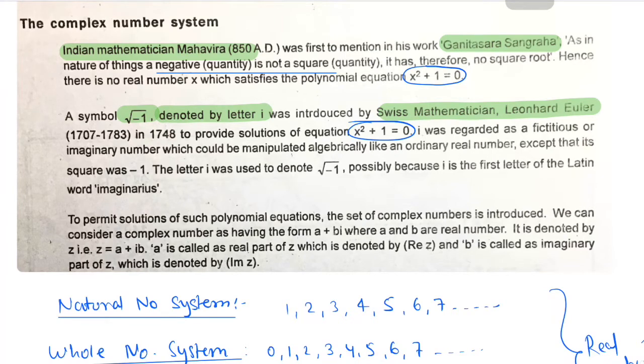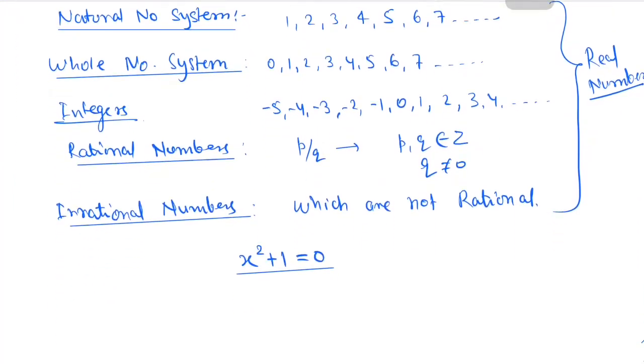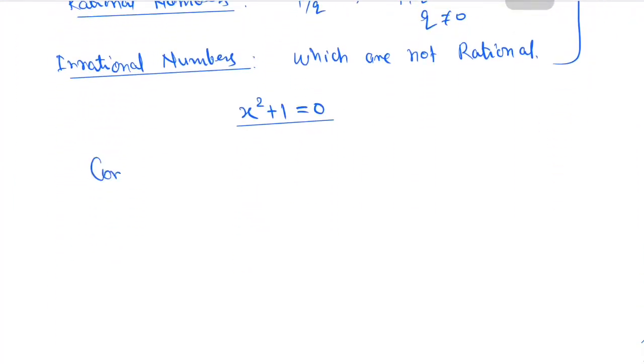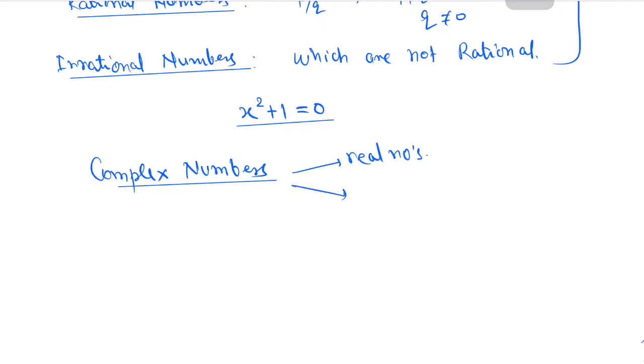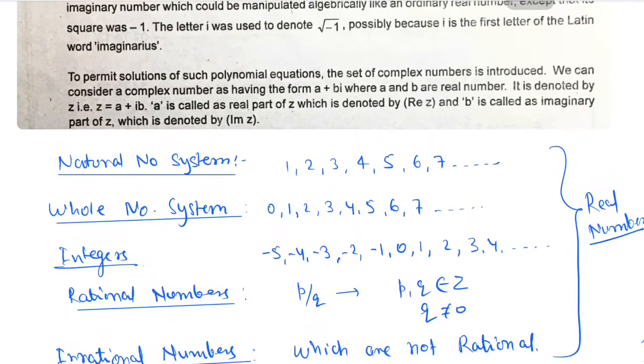Complex numbers are the biggest number system known to the world. They comprise all the real numbers and also all the imaginary or fictitious numbers. So this is the basic evolution of the number system.